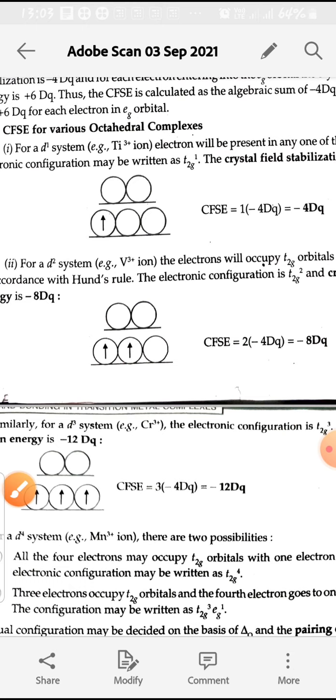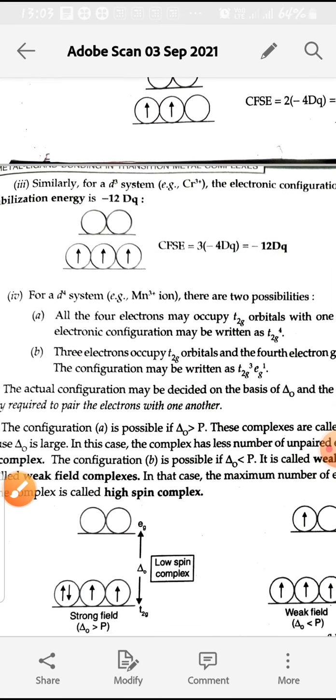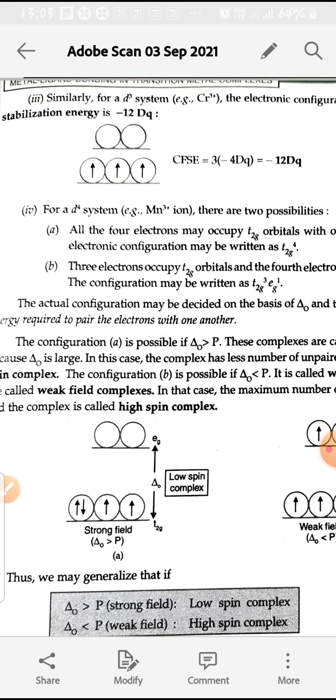Next is d3, then the third electron goes into the T2g orbital, and 3 into minus 4 dq is equal to minus 12 dq.